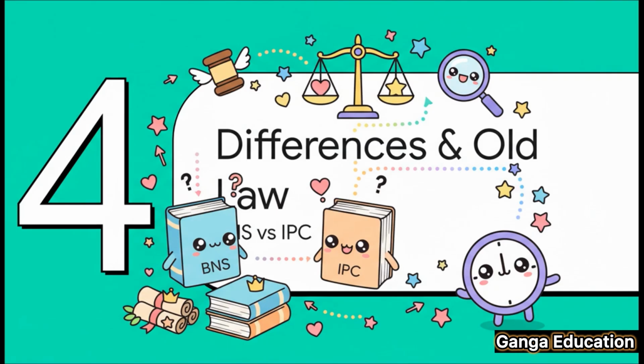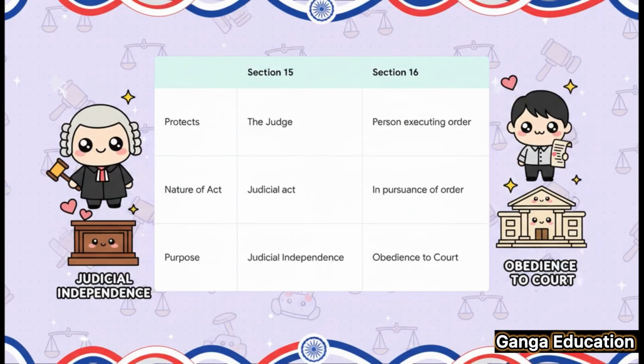We'll see how they differ, and importantly, how they connect back to the old law, the Indian Penal Code. Let's break down the core logic and the difference here. You can think of it like this. Section 15 is all about protecting the decision maker, the judge, and the purpose is to safeguard judicial independence. On the other hand, Section 16 is about protecting the enforcer, the officer, and the purpose there is to ensure that court orders are obeyed without fear or hesitation. So, one is about independence, and the other is about obedience to that independent authority.